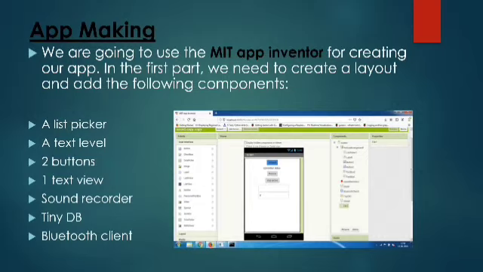We have created this app using MIT App Inventor. First we laid out the settings, and after that we coded the blocks which help us to connect the device to this app using Bluetooth.